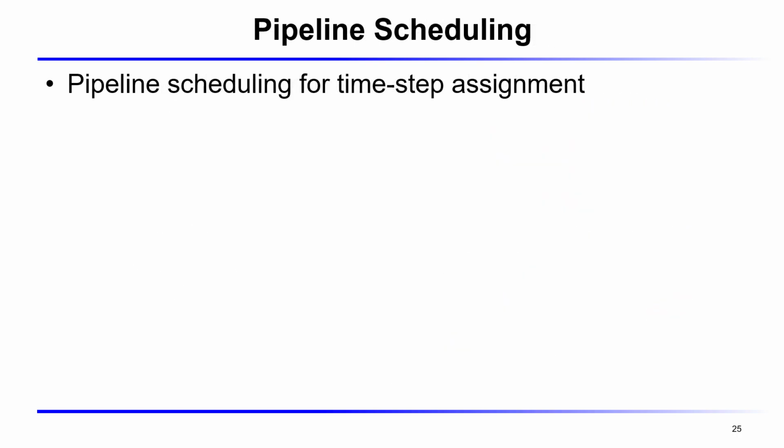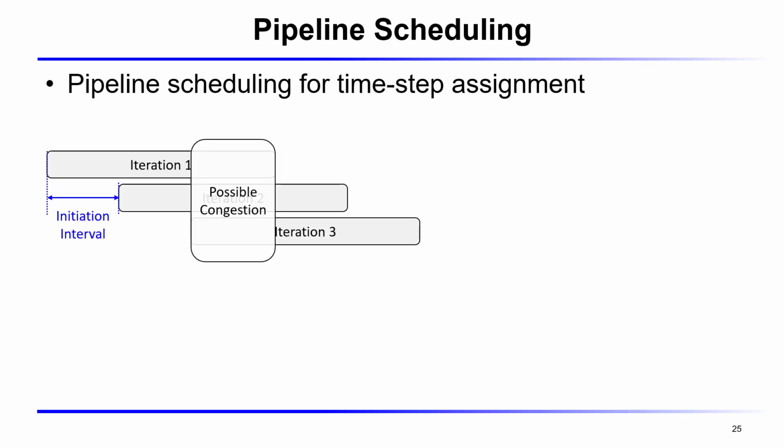Pipeline scheduling assigns each transfer to a concrete time step. As shown on the left, successive iterations are launched one initiation interval apart, so they may overlap.